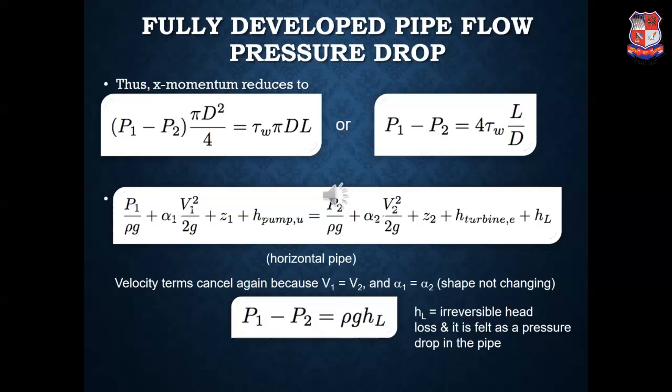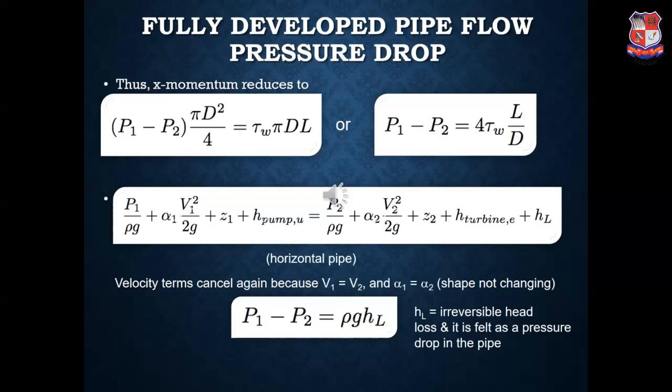Now at the LHS we will consider the pumping system, and at the RHS we will consider the turbine system, right? Where H pump will be the head of the water when it is given by the pump, and H turbine is the head which is responsible for the flow which strikes the turbine, right?